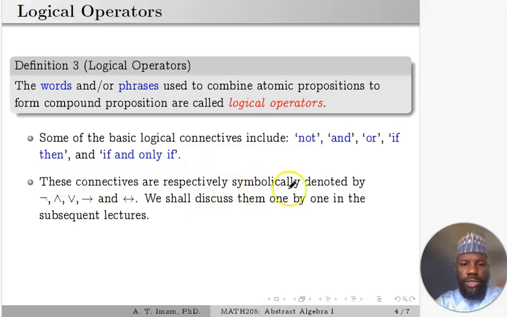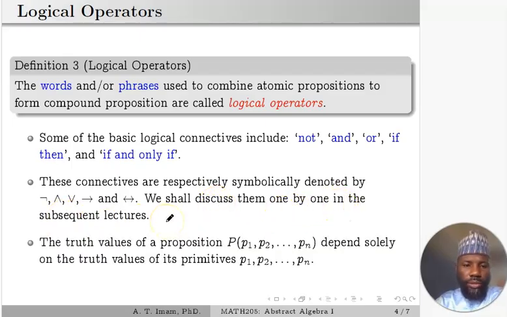These connectives are symbolically denoted by these symbols: negation, conjunction, disjunction, implication, and the biconditional or if and only if. So these are the symbols we use because mathematics uses symbols to analyze issues. We shall discuss these one by one in the subsequent lectures.